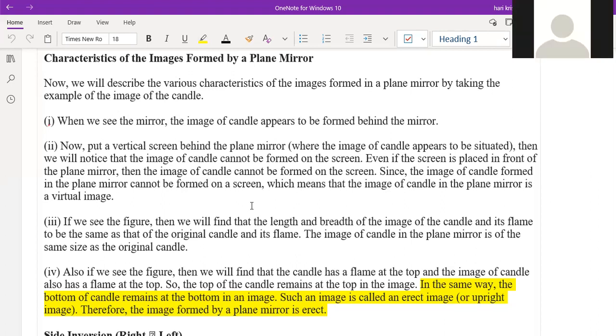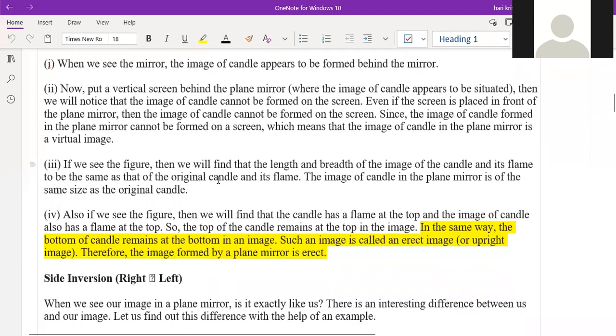Okay. What does the second point tell us now? The size of the image will not change. The distance of the image from the mirror, compared to the object, also will not change at all in plane mirror image formation. That is the second point. Clear? Okay. Yes, sir.